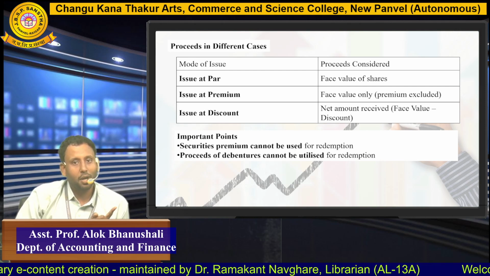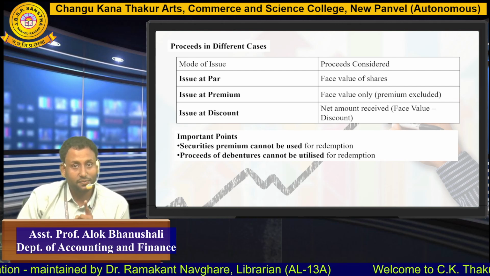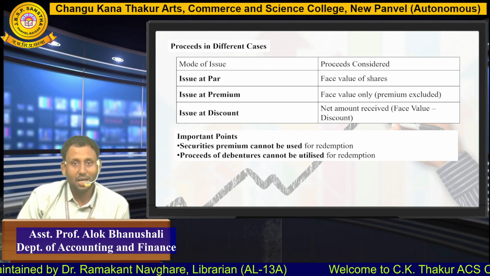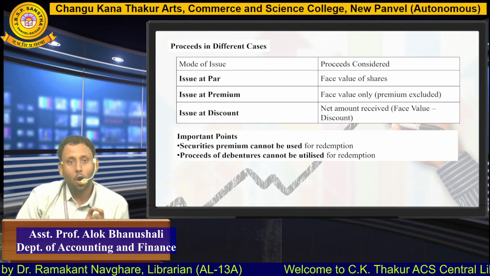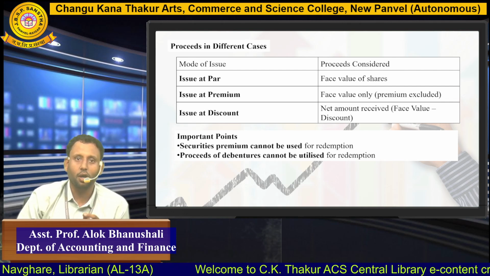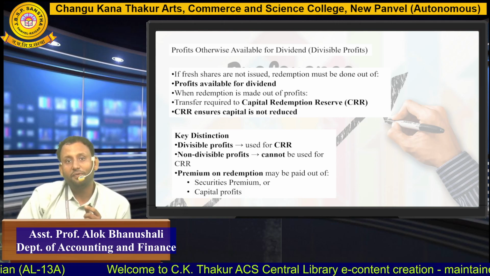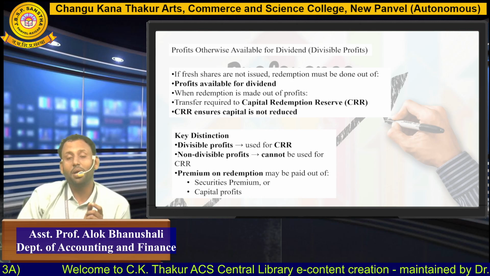Important: security premium cannot be used for redemption. Proceeds of debentures also cannot be utilized for redemption. If we are issuing shares and also issuing debentures, only the proceeds from shares are considered for the redemption of preference shares.